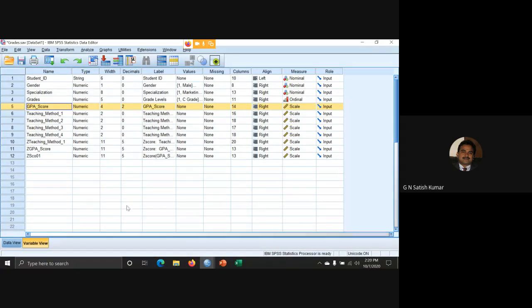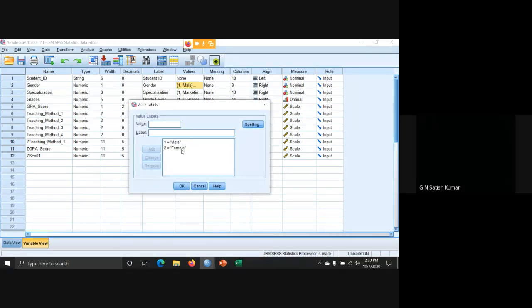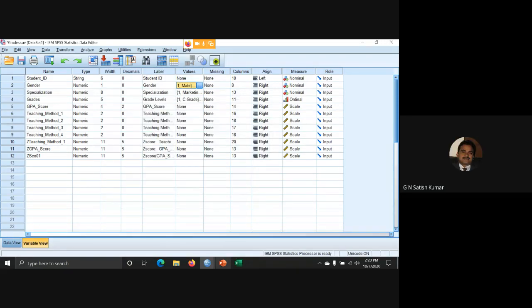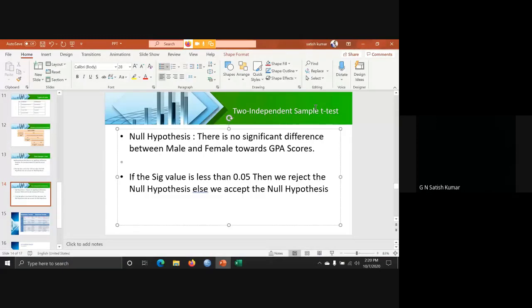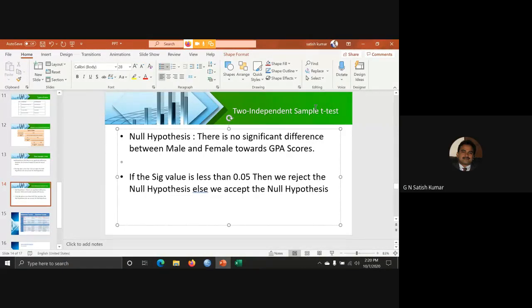So that's why we are doing the two independent sample test. And why is it called independent? Because male and female are independent levels. Male is one type of level and female is another type of level. So we are doing the two sample independent t-test. What is important here is that in this categorical data, we must have exactly two levels only. If it is more than two levels, we are going to use ANOVA. We are not going to use t-tests.